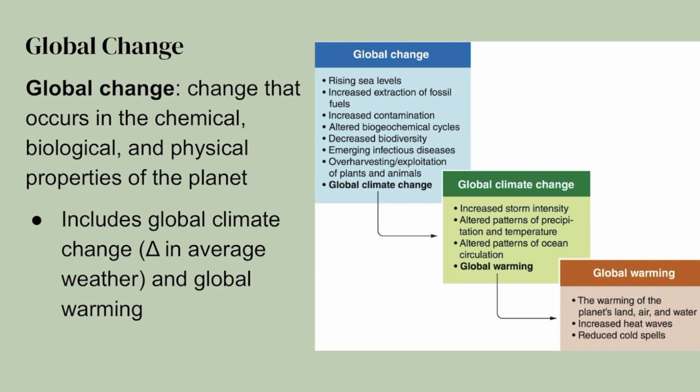Before we jump into the greenhouse effect, I want to define global change. Global change is an umbrella term or an overarching concept that includes changes that occur in the chemical, biological, and physical properties of the planet. So this overarching concept of global change includes global climate change and global warming. When we talk about global climate change, I just want to remind you that that means a change in the average weather patterns that we see on Earth's surface.